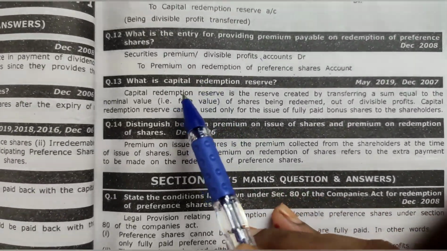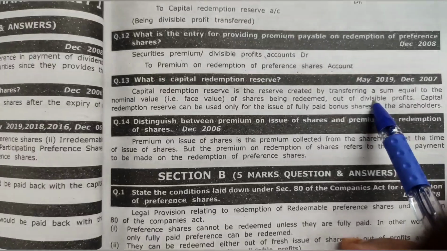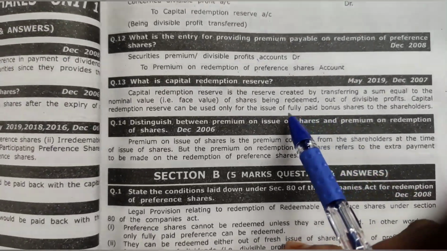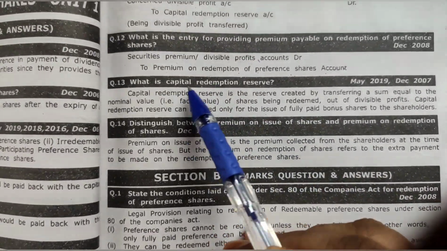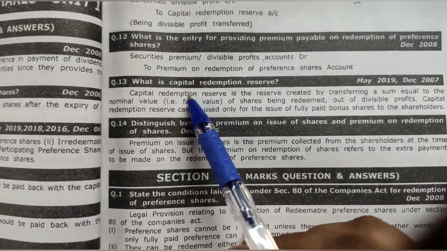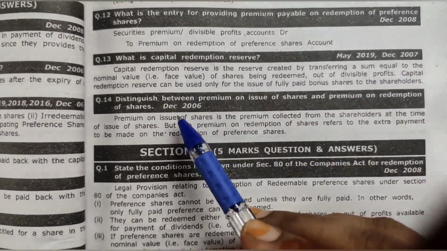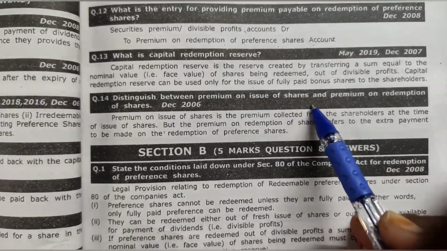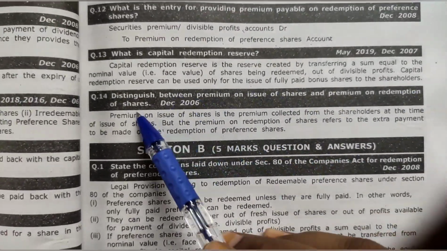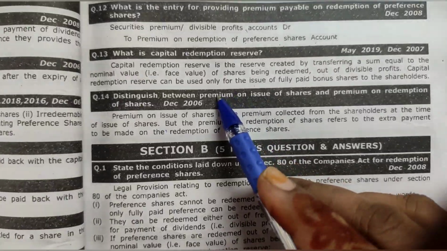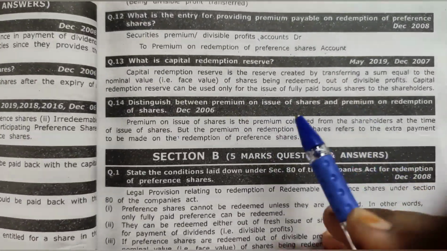So that is why we'll transfer this money and this money to the capital redemption account in order to redeem the preference share or any other share. Distinguish between premium on issue of share and premium on redemption of share. What is meant by premium on issue of share? Premium on redemption of share.